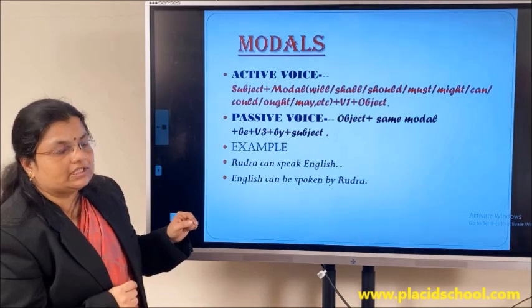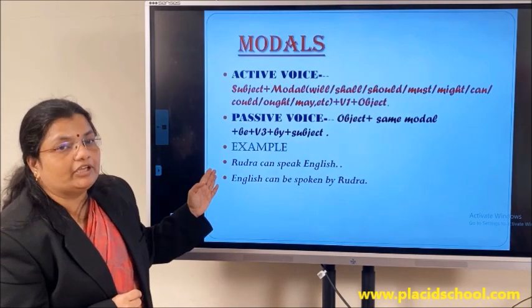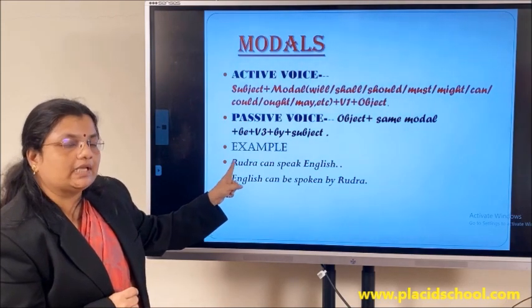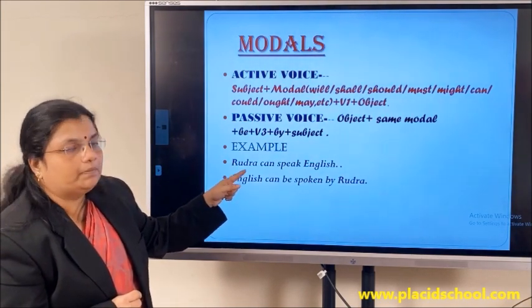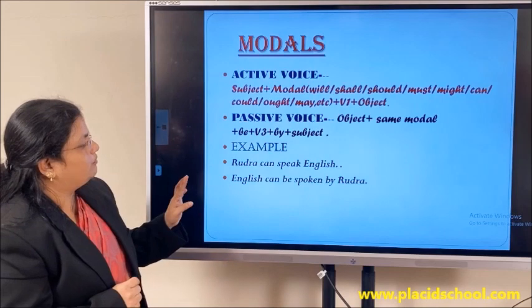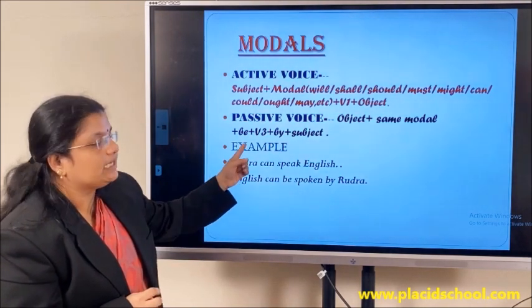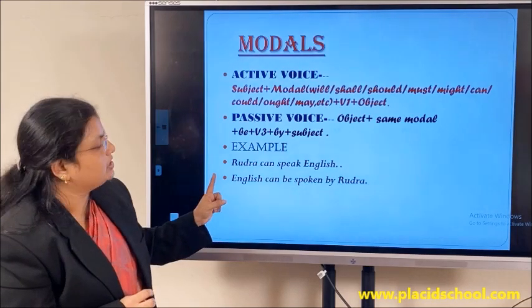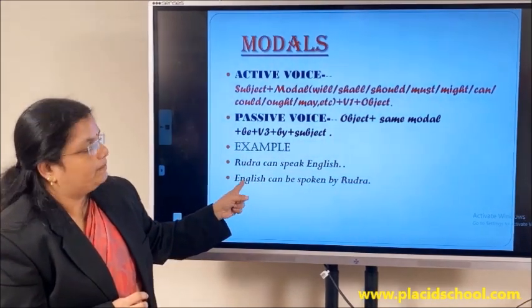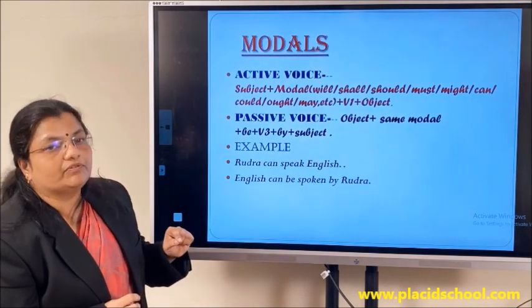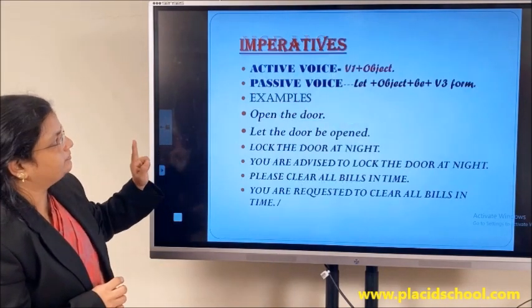Is it clear to you, the structure of active and passive? When you get modals, the active voice structure would be subject plus the modal plus verb plus the object. When we write in passive, the object would come first. With that, the same modal has to be brought plus be plus the V3 form of the verb followed by preposition before the doer of the action.